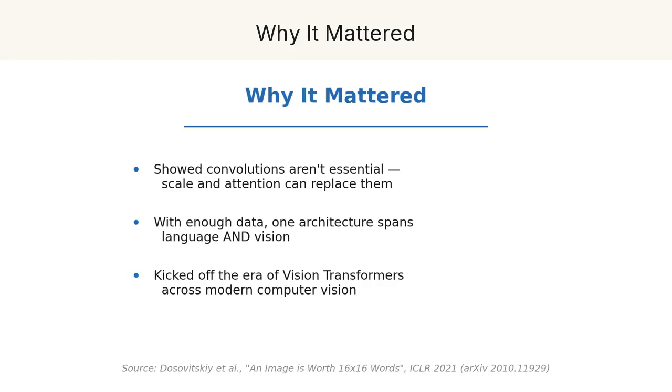Step back, and the significance is hard to overstate. This paper showed that convolutions, long thought essential to computer vision, are not actually required. With enough scale, a plain transformer and raw attention can match or beat them. It meant a single architecture could now span both language and vision, a major step toward unified models. And it opened the floodgates. The Vision Transformer became a foundation for much of modern computer vision that followed. Sometimes the boldest idea is to take what already works and simply refuse to complicate it.